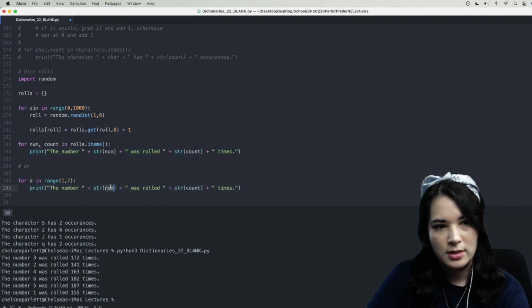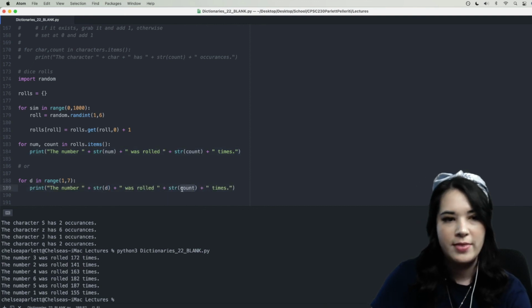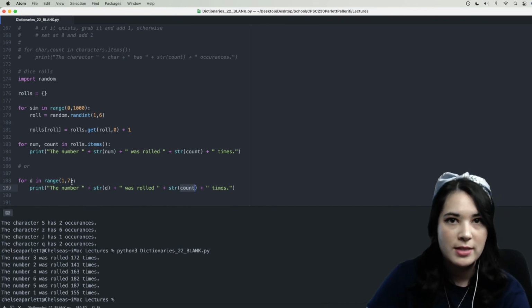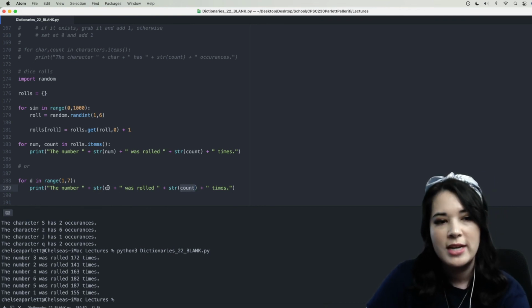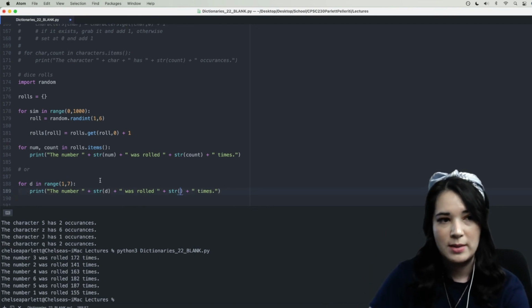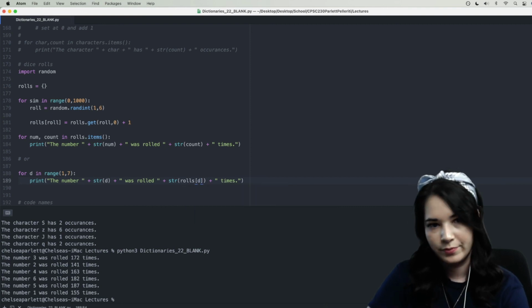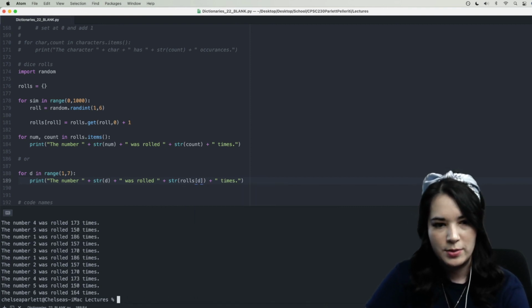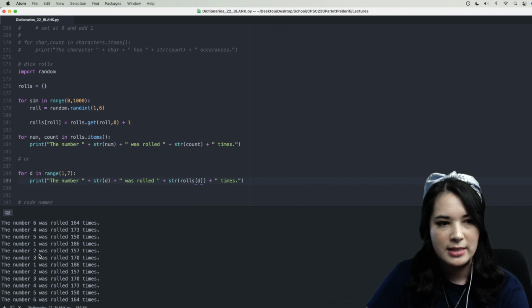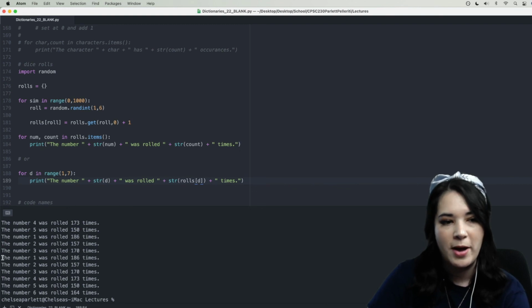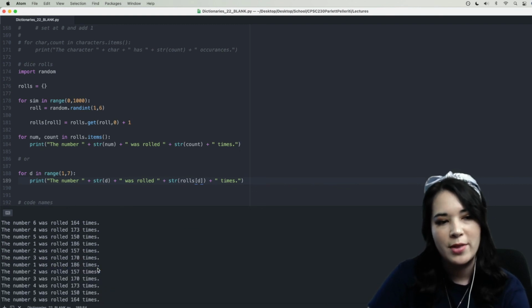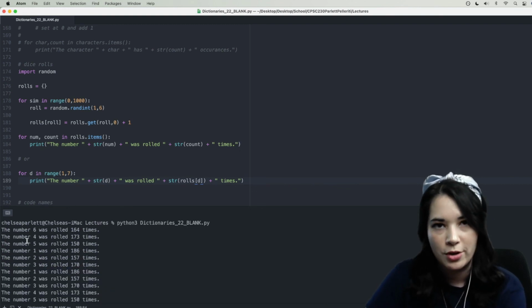We're basically saying for each of these different numbers that we could have rolled, say that number was rolled, and then instead of saying count like we did above, we would just say rolls bracket D. And so when we do this, you can see it'll just run twice because basically the same information is printing out exactly 2 times. The only difference is that in this case, we printed them out in order from 1 to 6, whereas the other one just printed out whatever order it occurred in the dictionary.